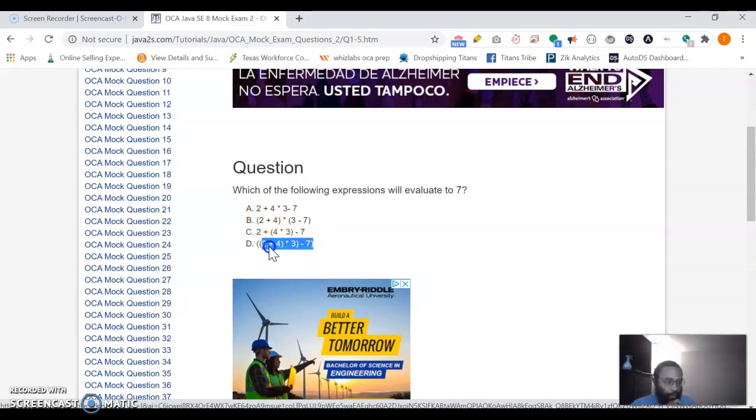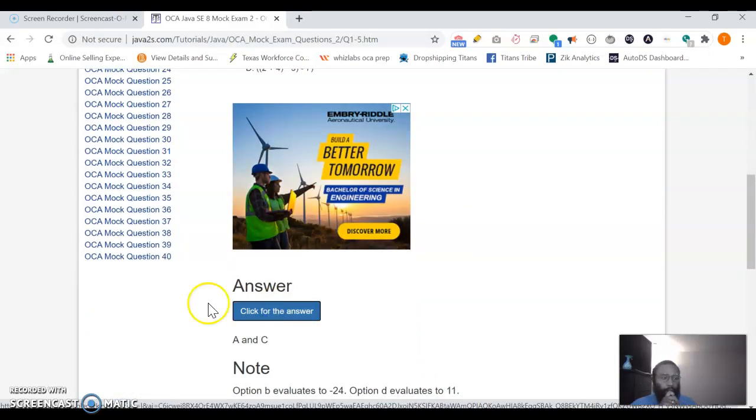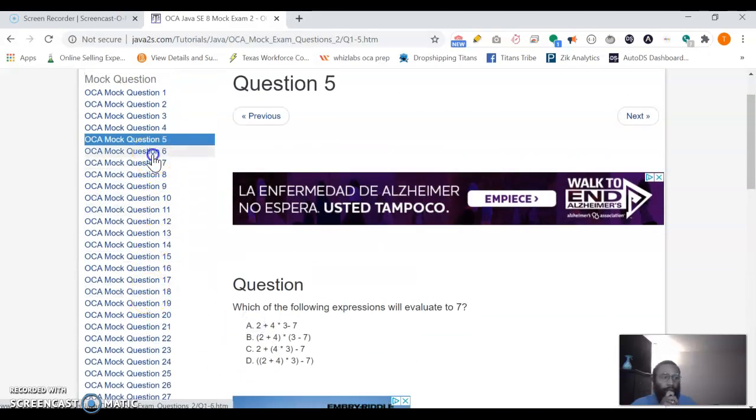And then we have this one down here that looks kind of funky, but once again, the parentheses take precedence over the multiplication. So we have 6 times 3, which is 18, then minus 11. So it looks like A and C are correct here. Cool. So A and C are correct. Bam. All right, let's go to the next one.